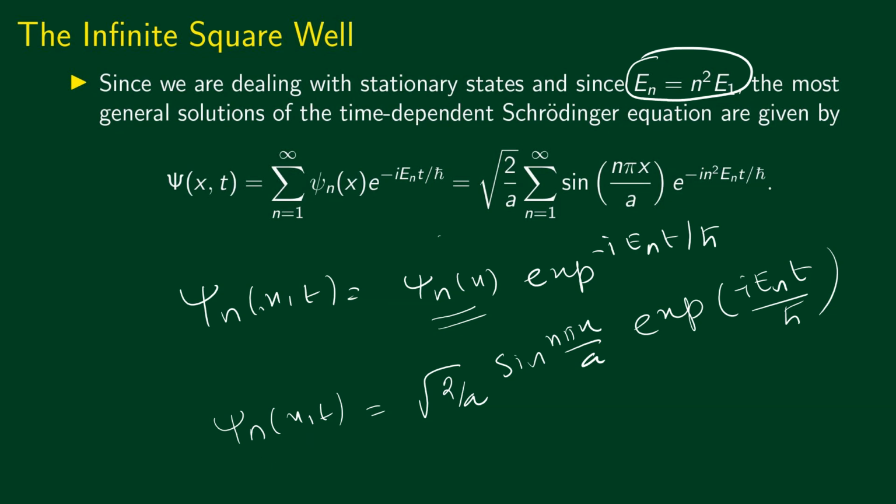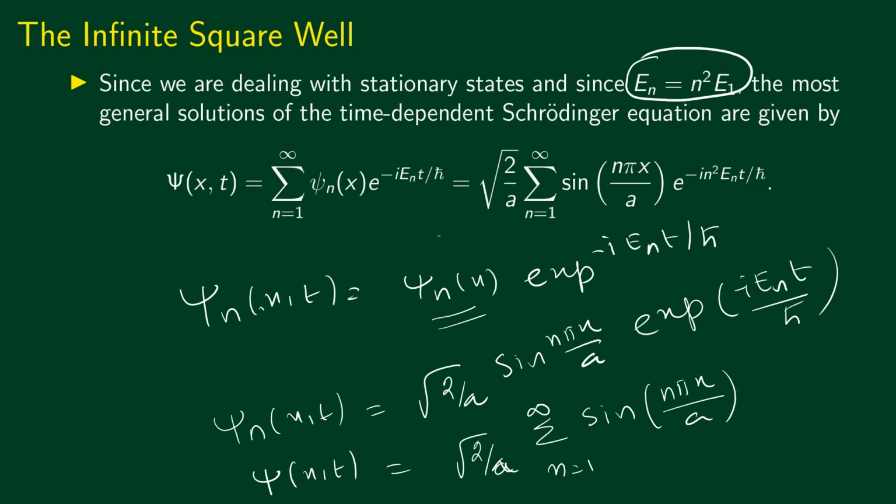So we can write the most general solution as psi of x comma t equal to the square root of 2 by a, which is common, so we pull it out, and then a sum over all the energy eigenfunctions: sine n pi x by a, times exponential of minus i E_n t by h bar. E_n can be written as n squared E_1, as we saw in the previous slide.